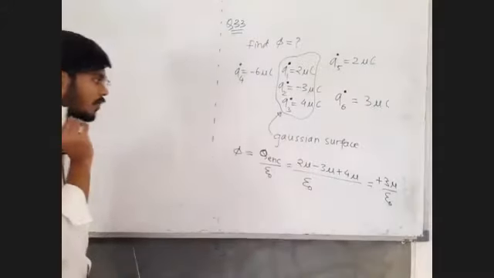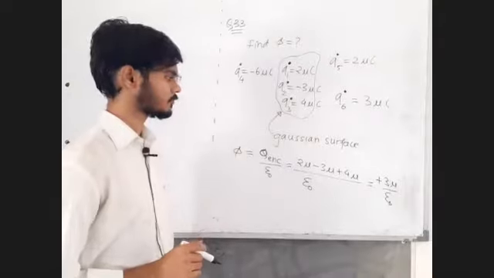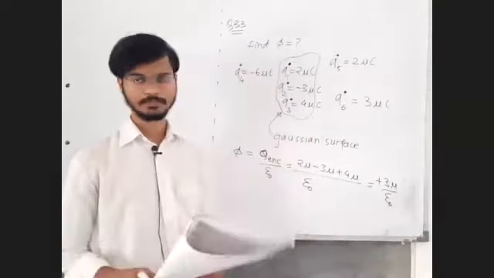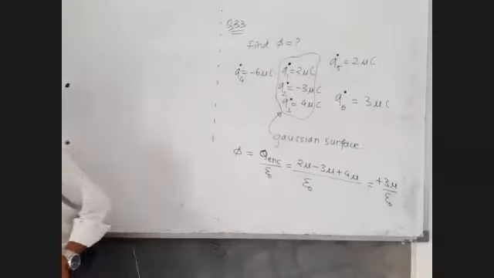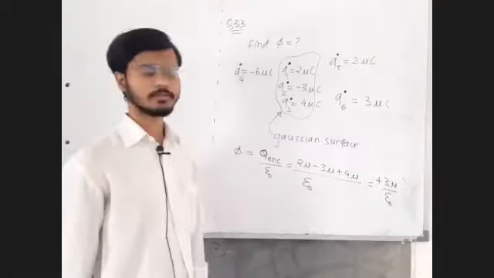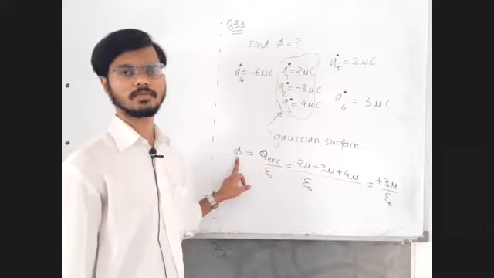Fine. Now can you tell me what is the unit of electric flux? Answer is there. Now I want to find out unit. What is the unit? Use any of the equation.